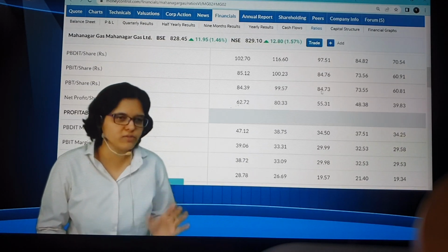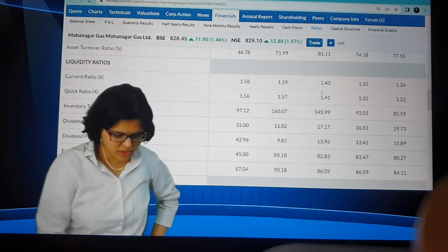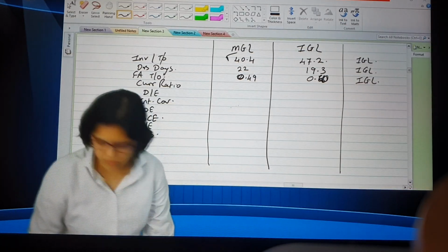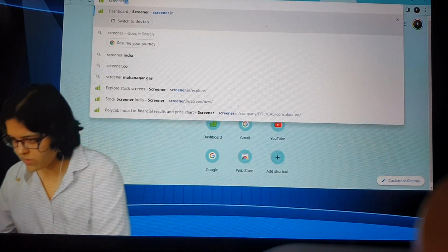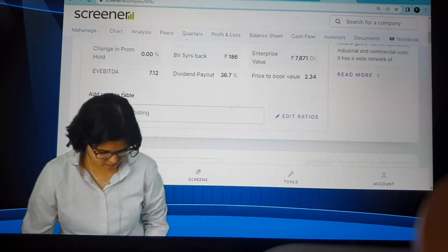IGL, I'm checking MNG. I mean MGL. So 1 minute. See here, inventory, I'm just showing this to you. Inventory turnover ratio, here you can see 97.12. Yes. And what have we written? Okay, here we have written 40.4. Okay, let me just check quickly on screener. Let us just check. So did you check here?